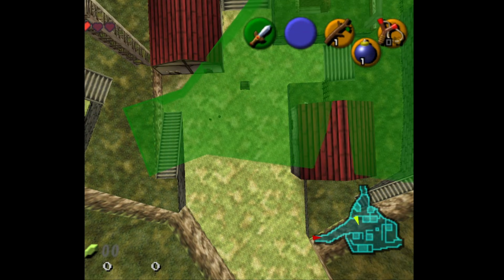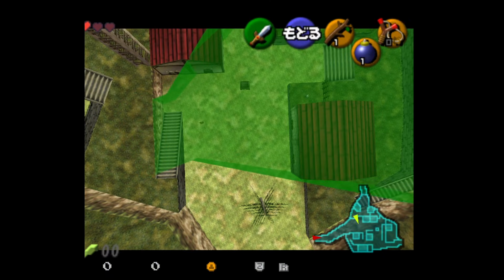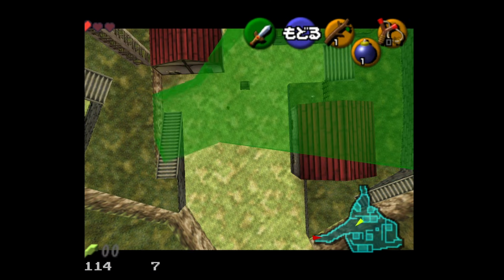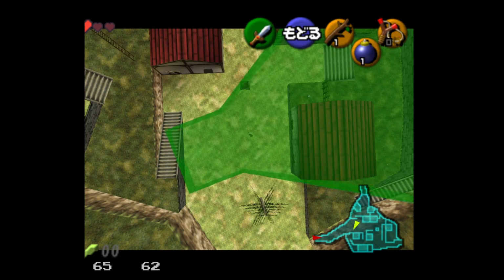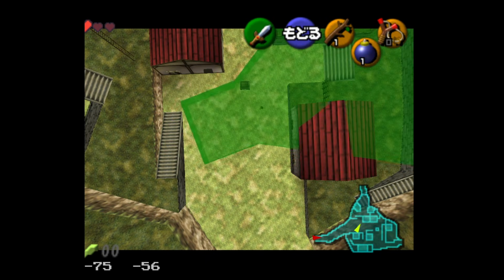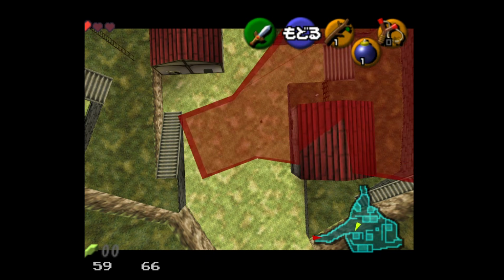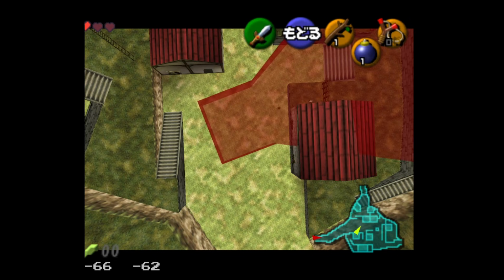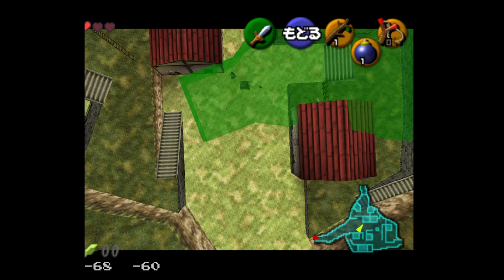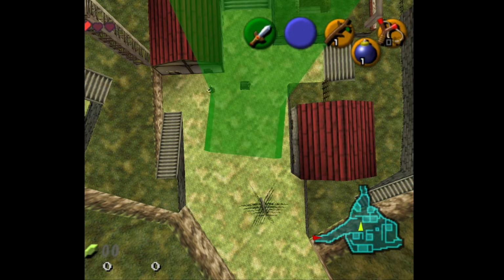Here I'm going to get Return A, and you'll see the result in the cull zone. Because the camera isn't rotating and it's fixed in place relative to Link, the cull zone is also doing the same. This is how the owl statue glitch works. By having the owl statue directly to the left of where the camera is facing, we can cull it quite easily without going too far away. All owl statues in Majora's Mask have the same cull zone, so in theory this should be possible everywhere.